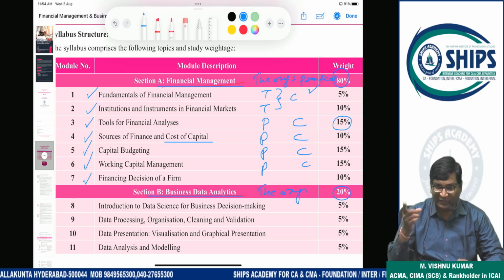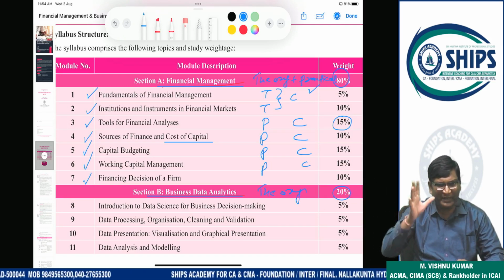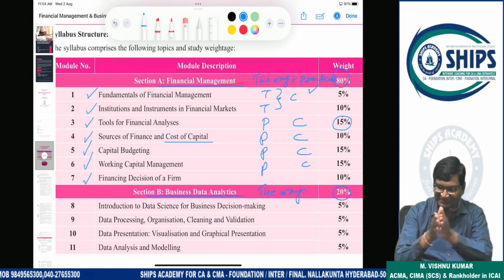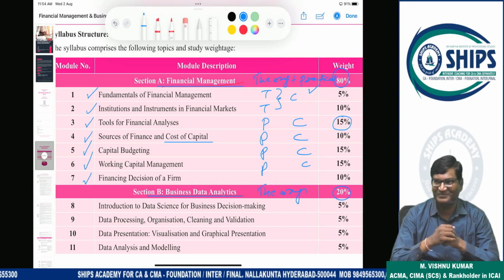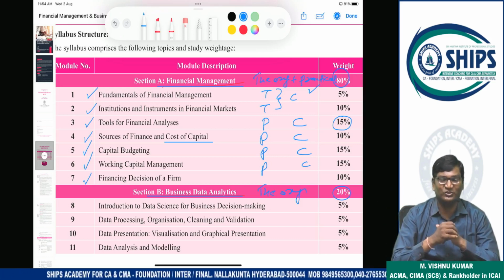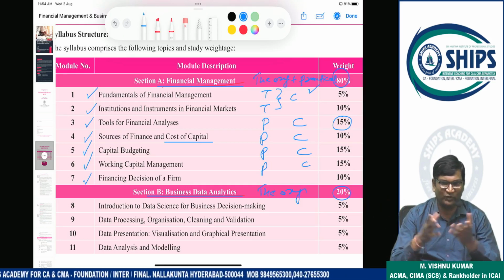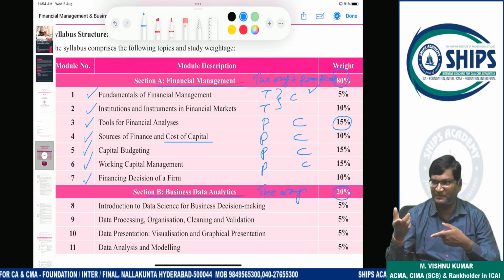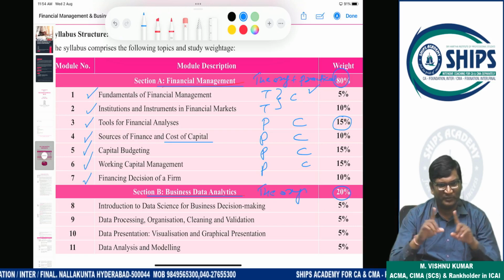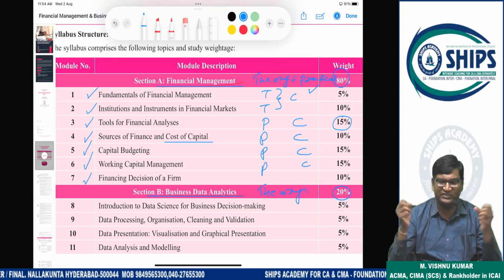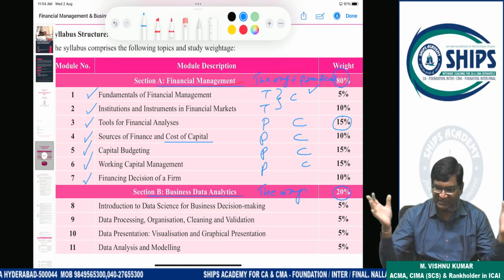If you are not in a position to recover fixed cost, the business will close. Like COVID. During COVID, what happened? So many showrooms closed. Why? Fixed cost, because of operating risk. During COVID time, business was closed and we could not sell the units. But we had to pay rent, pay salaries, spend fixed cost. Because of that, many organizations could not manage the operating risk, and so businesses failed.